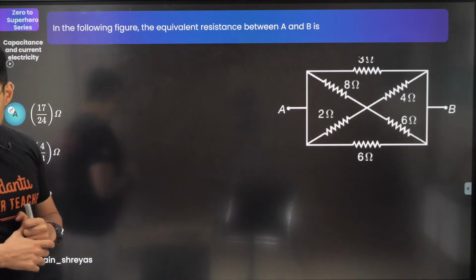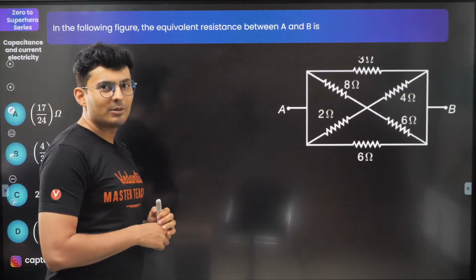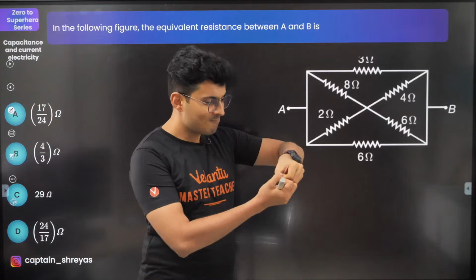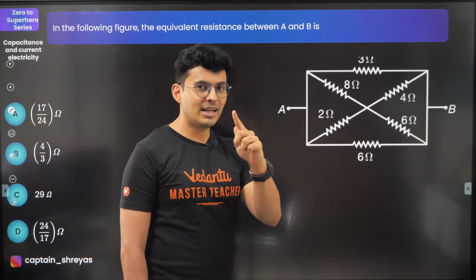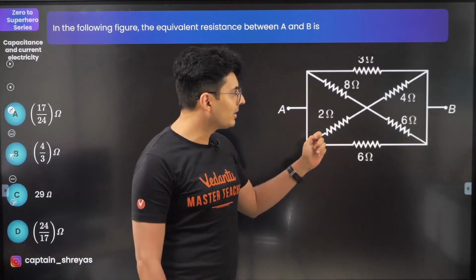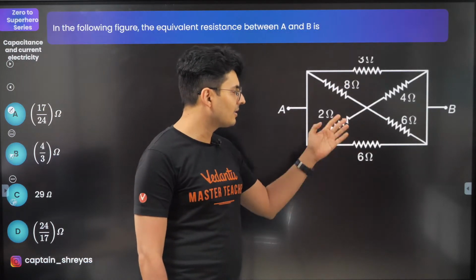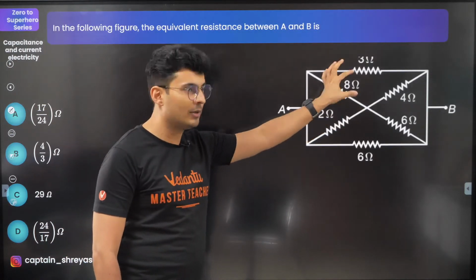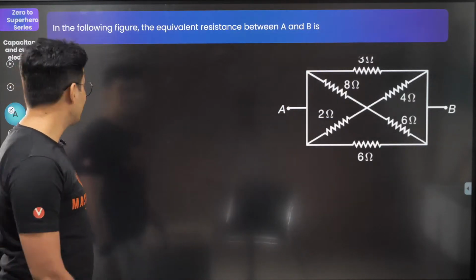Okay. Let's talk about this question. Now, many students will be like, Sir, I remember you told about something about the node. If you have a node, you can pluck it out, remove it. Well, I told you about the node, but I told you only about that in a peculiar situation, and that is symmetry. I don't think by any means this is symmetric. I mean, like 8, 4, 2, 6, no ways, this 3, 6, no kind of symmetry out here. So you would be wrong, you would be misguided if you think that you can expand that node and remove it. That's wrong.